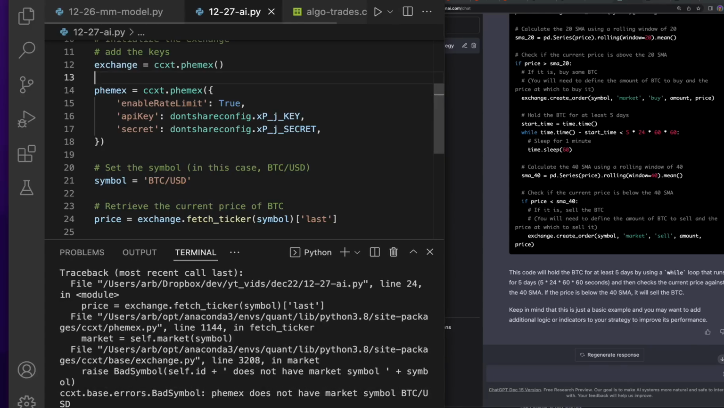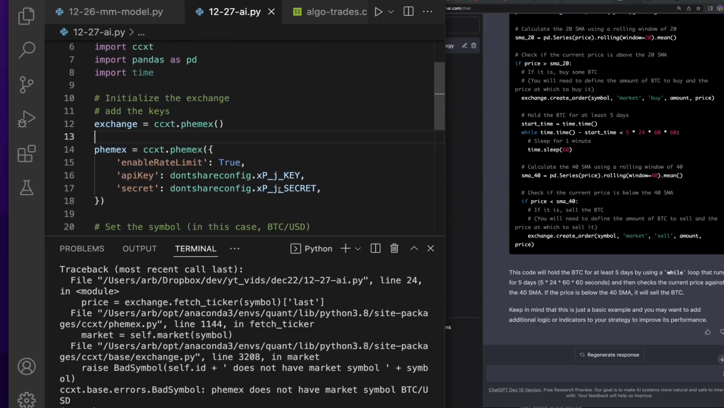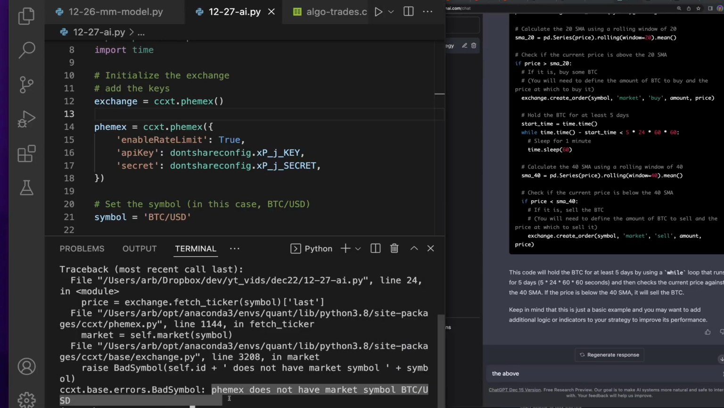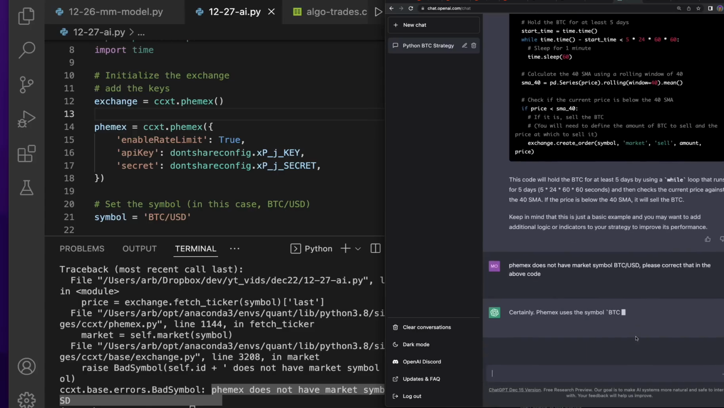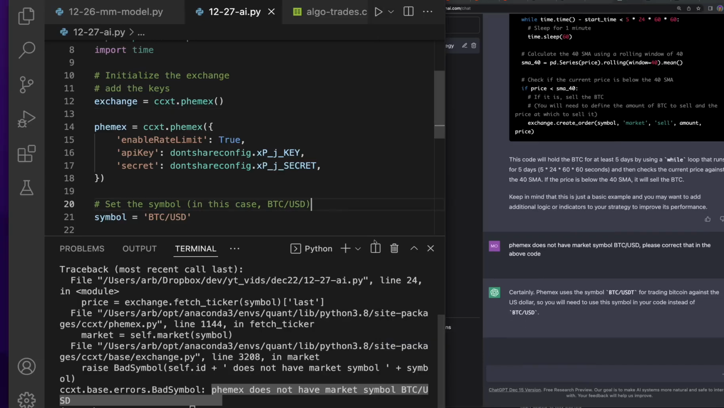It says the symbol does not exist. CMEX does not have market symbol BTC USD. So I'm just going to paste this in and see what happens. And now this is just testing with you. CMEX does not have the market symbol BTC USD. Please correct that in the above code. Let's see what happens here. I know what the market symbol is, but let's see if OpenAI does.